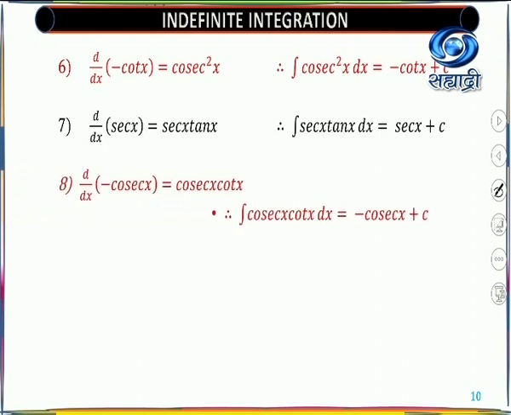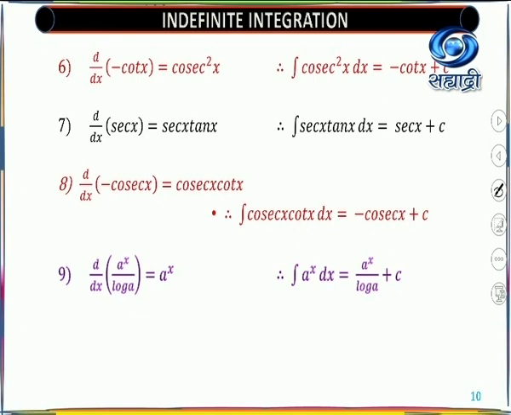Then after sec x you will have the cosec. So derivative of minus cosec x equal to cosec cot x. So therefore integration of cosec x cot x equal to minus cosec plus constant of integration. Whenever you are having negative sign, again the formula applies for the same, whatever we are using for the minus cot x or cos x.